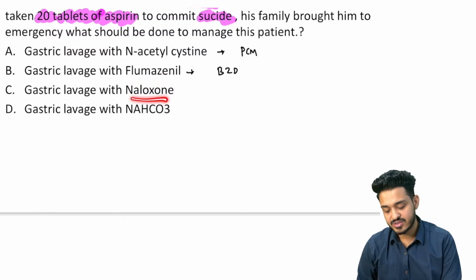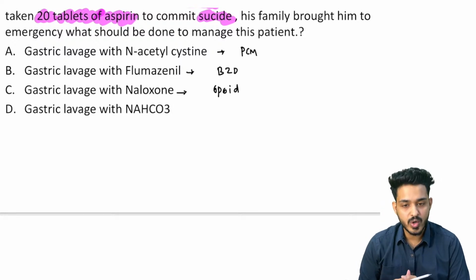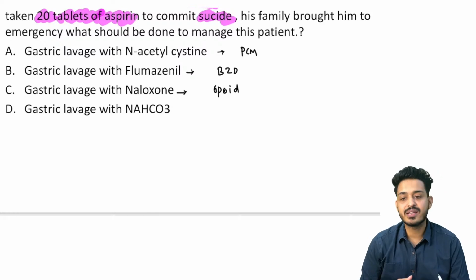Next drug we are having is going to be your naloxone. Naloxone is the antidote for opioid poisoning. If someone comes having taken morphine, we can give naloxone. What will happen? The person will stand straight up, right? Naloxone and naltrexone we can use.